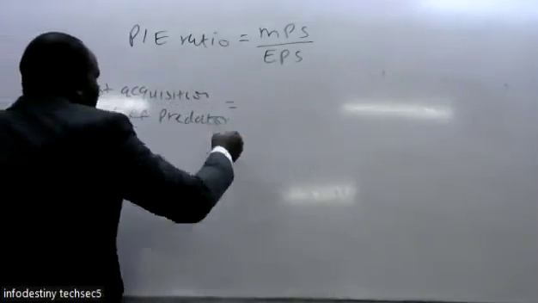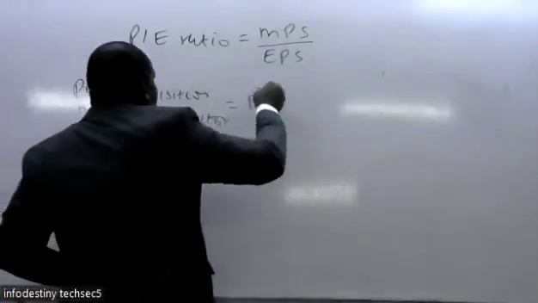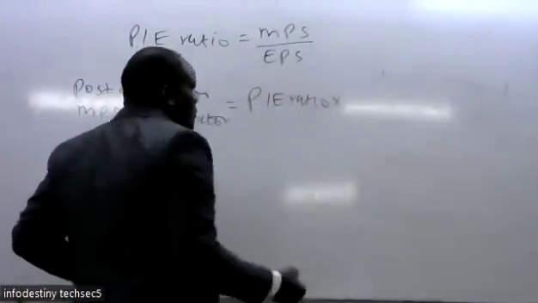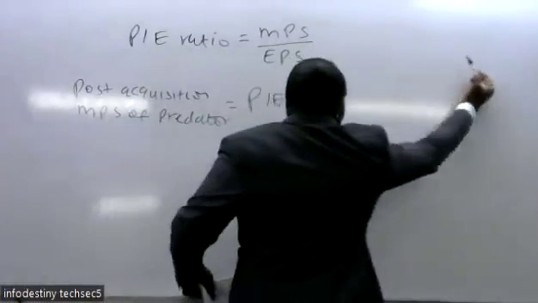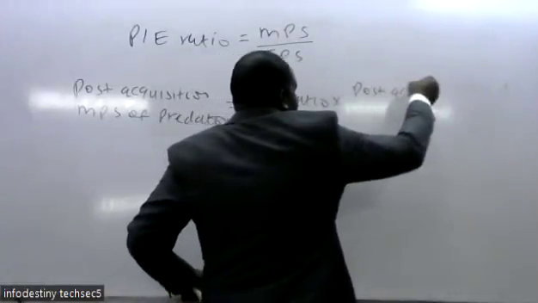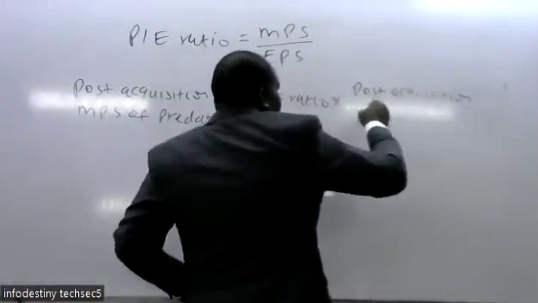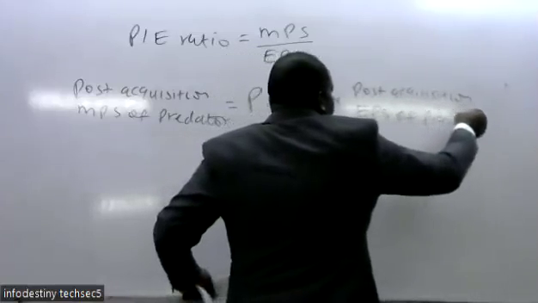So it will be given by the price earning ratio multiplied by the earning per share of the aggregate.